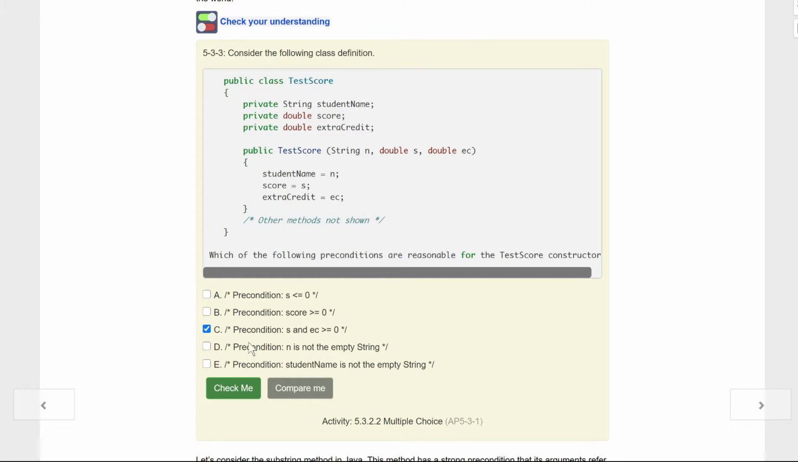We have an S there. N is not the empty string. N is the name. And remember, kids, it's all or nothing, right? All or nothing with the parameters. So you need all 3. So that one is true, too.